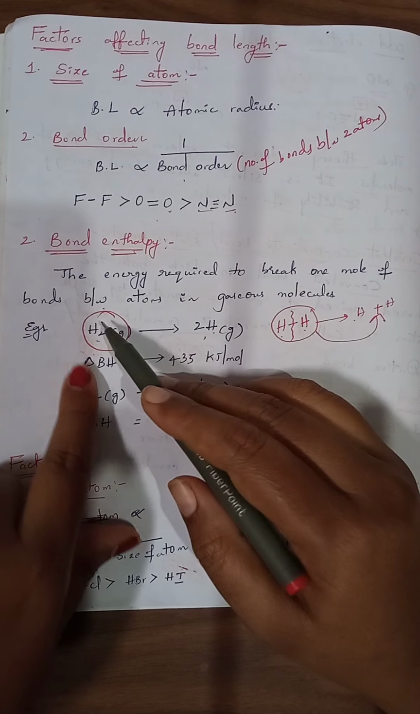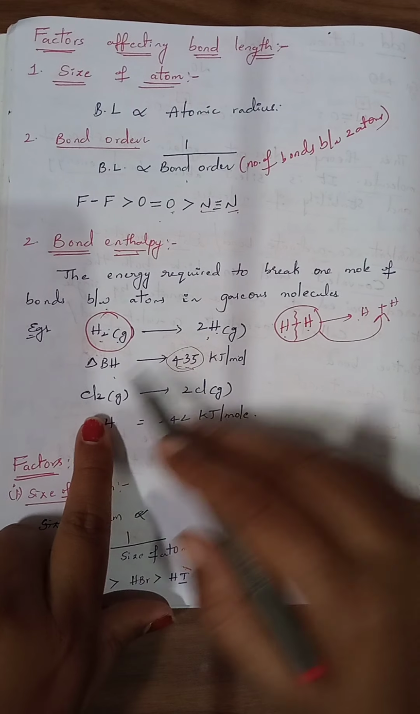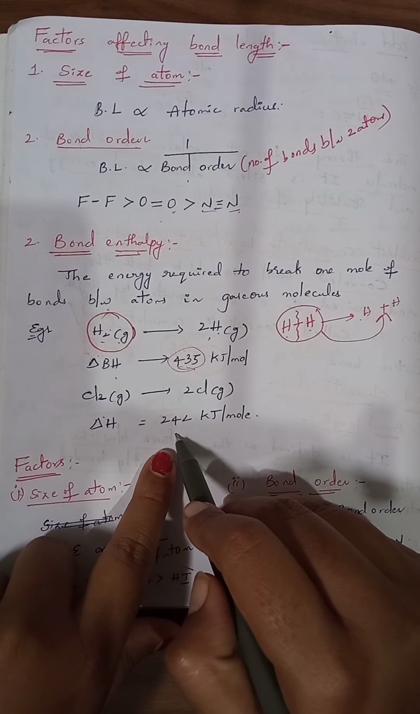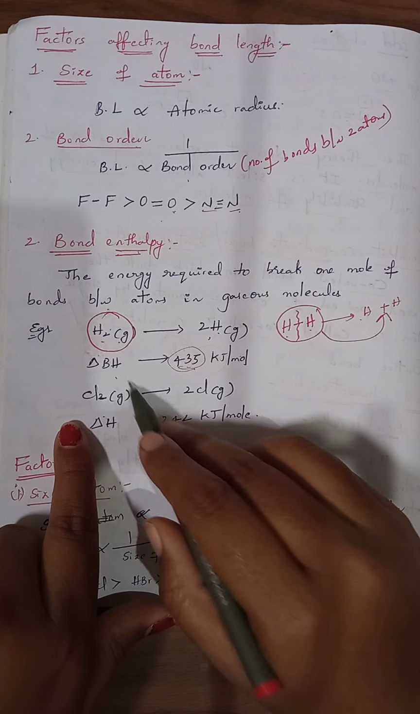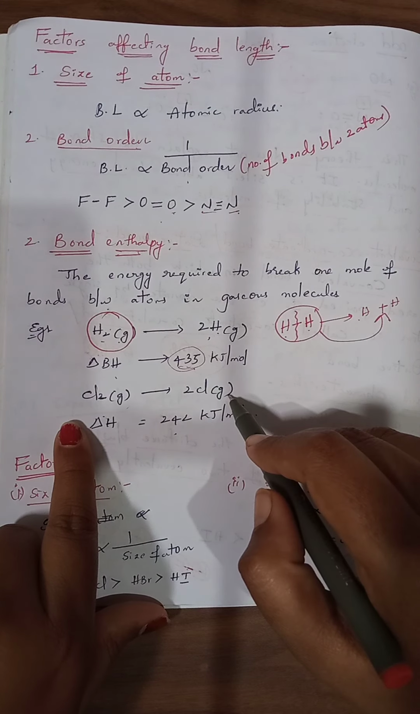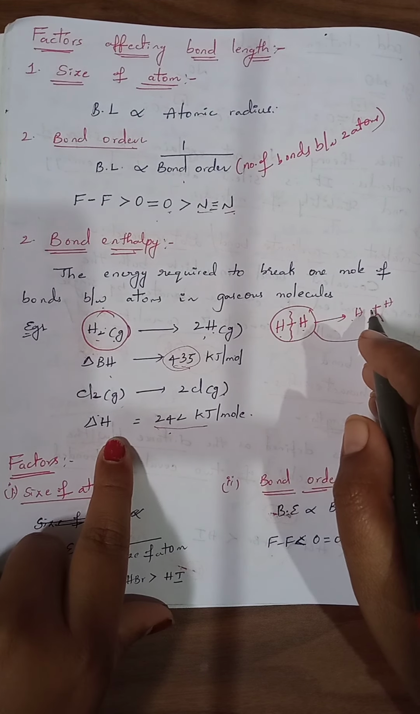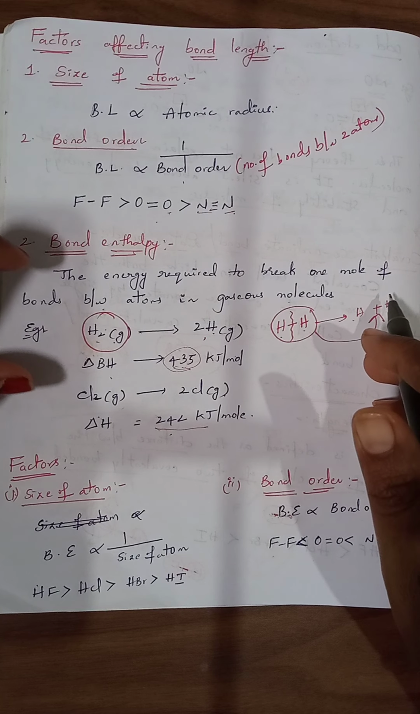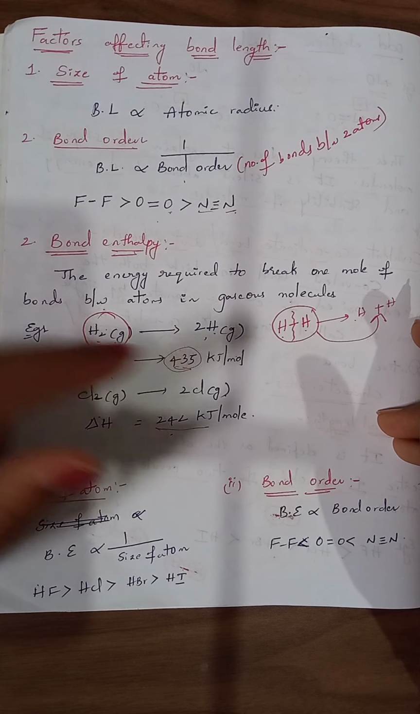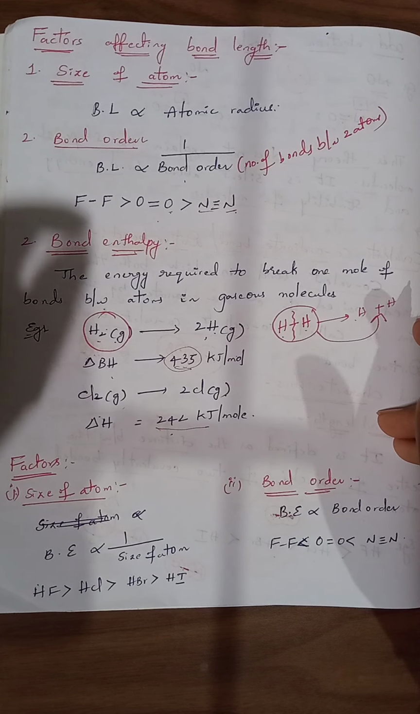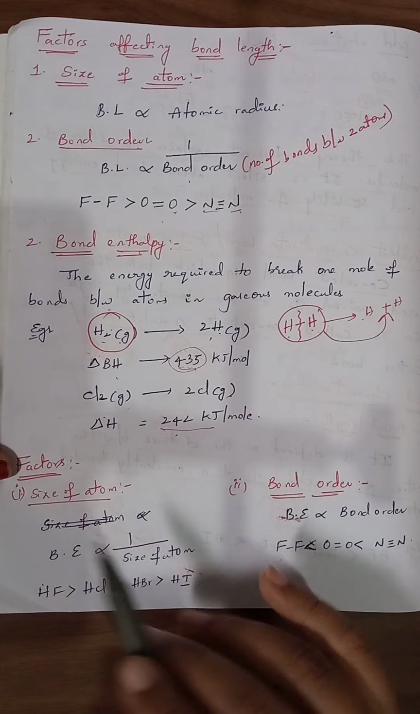Such bond enthalpy for hydrogen molecule is 435 kilojoules per mole. For chlorine gas it is 242 kilojoules per mole. For chlorine gas, to convert 1 mole of chlorine into chlorine atoms, whatever the amount of energy we are using, that is 242 kilojoules per mole. So this is called bond enthalpy, the energy required to break 1 mole of bonds between the atoms in a gaseous molecule. Now we will see about the factors which affect this bond enthalpy.